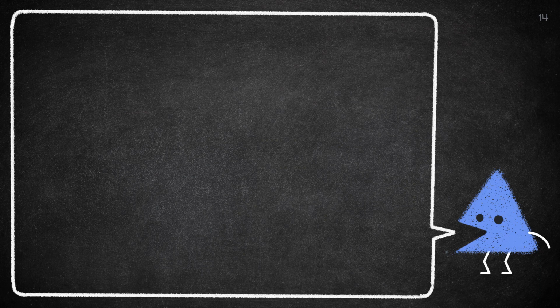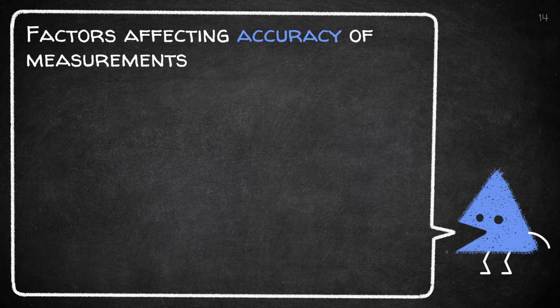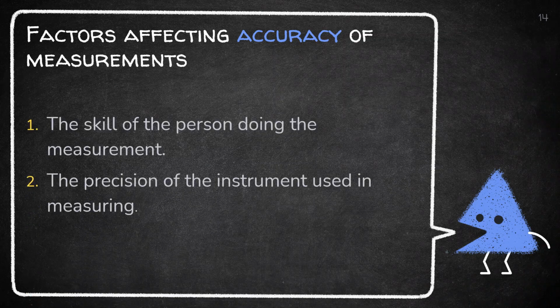The results of measuring are merely approximations, since measurements are not always exact. Oftentimes, there is a relative error involved. Accuracy of measurements depends on two factors: the skill of the person doing the measurement, so this can be developed through constant practice, and the second is the precision of the instrument used in measuring. This is totally dependent on the measuring device.